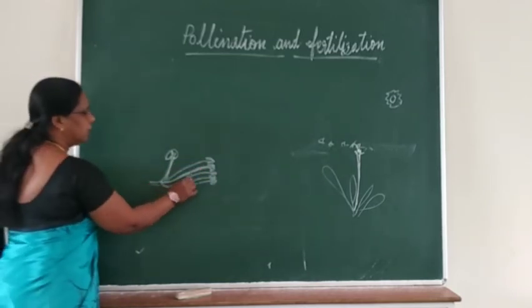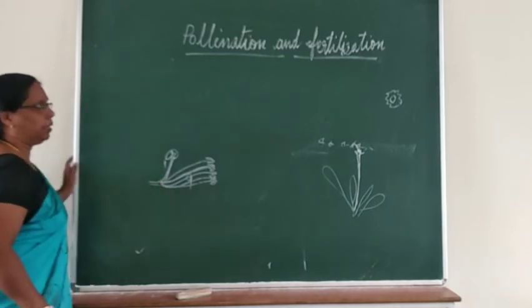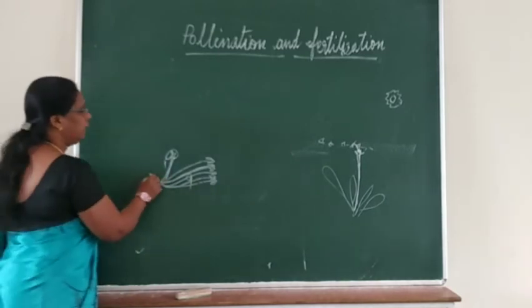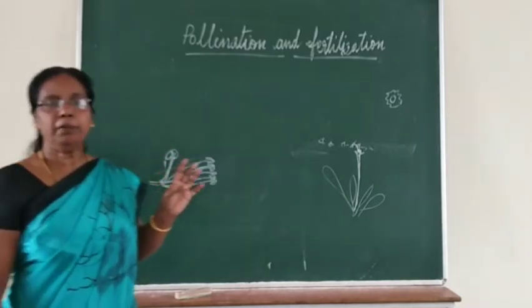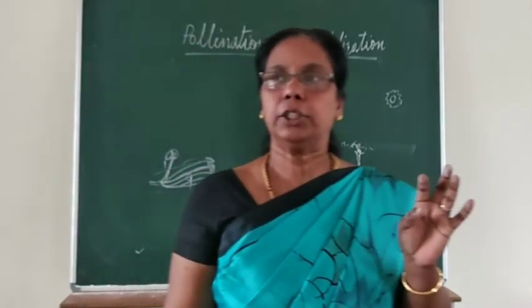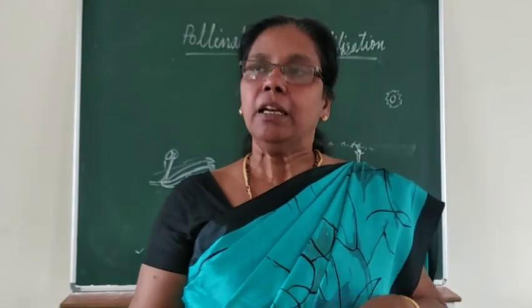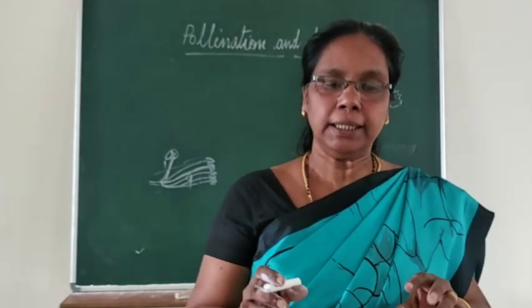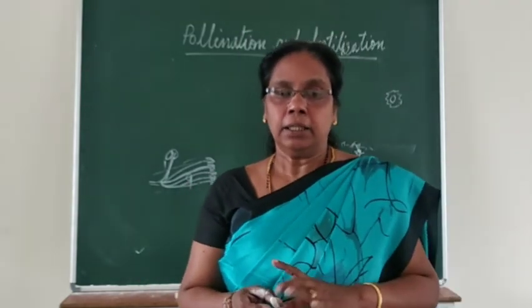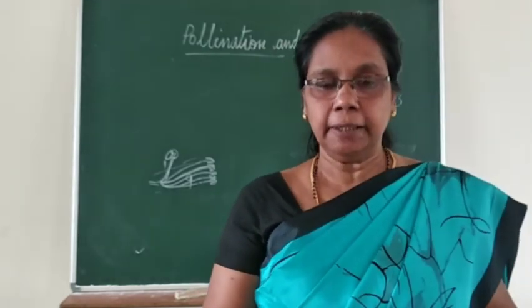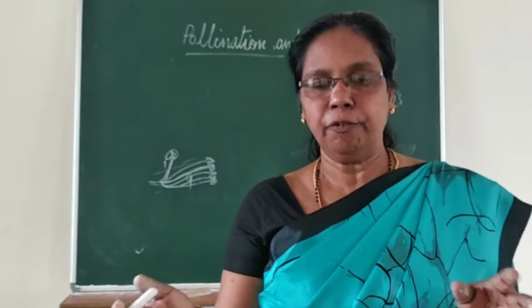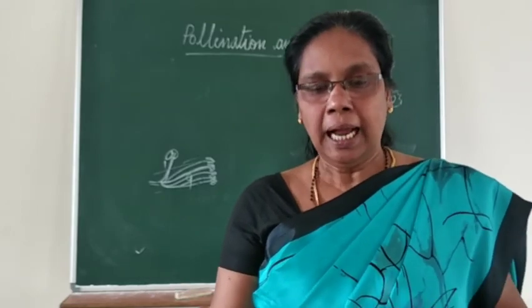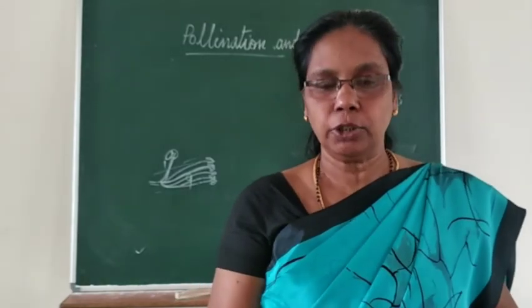These 9 are in number, this is 1 in number. And this is fully a tube-like structure, and it will be fully covered by what? These petals. When an insect comes, there are 3 types of petals: one big standard petal, then 2 wing petals, and a keel petal also.